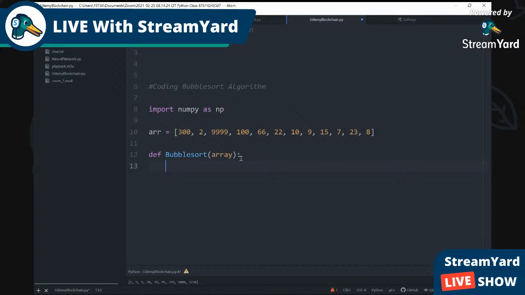So we're gonna initiate a variable called n, and it's gonna be equal to the length, and then in the brackets we're gonna put array, the length of the array, so the length of this list. That's how we're gonna do it.